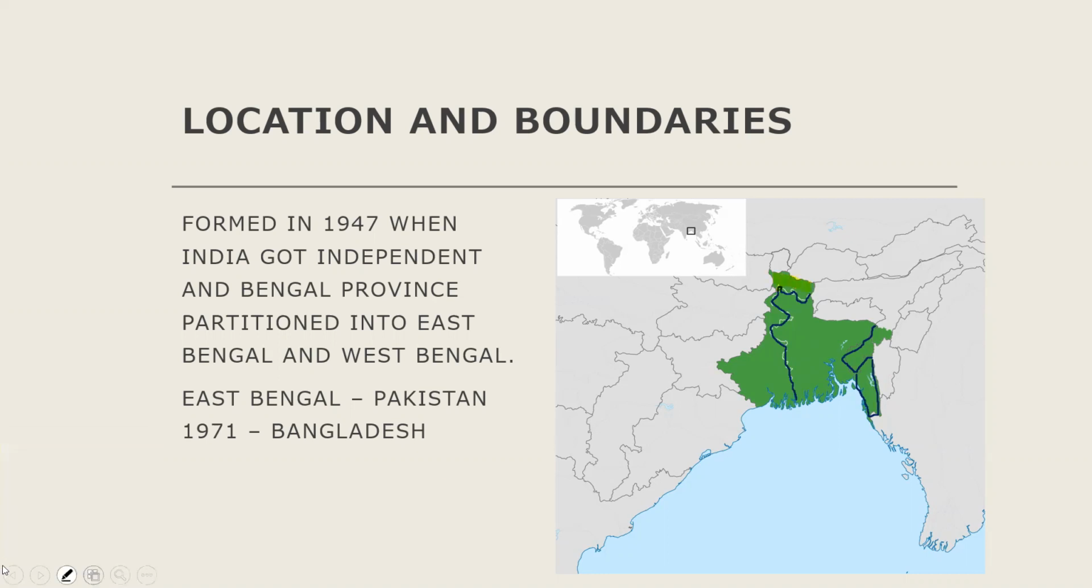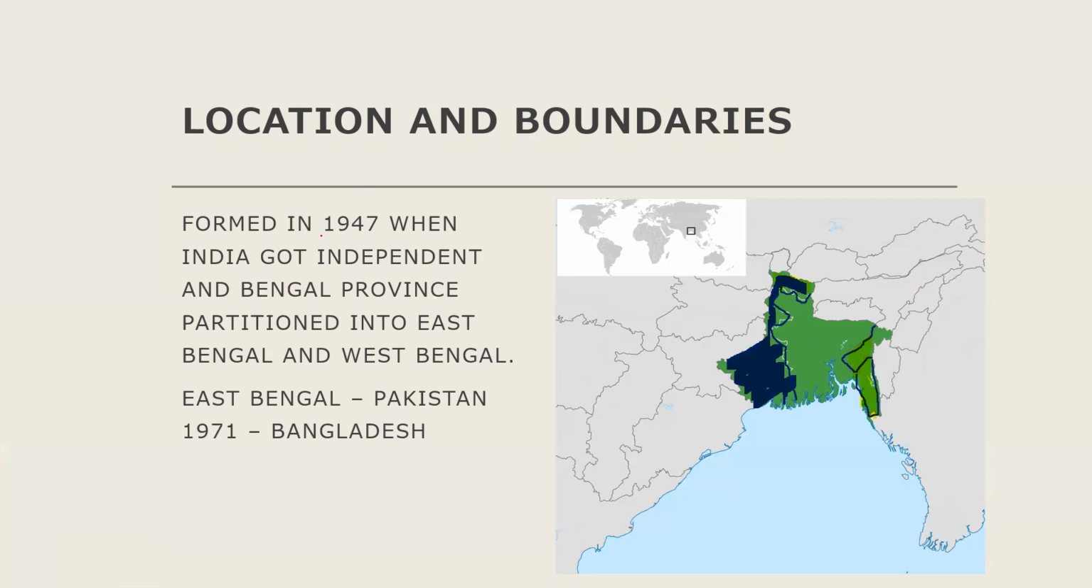Let me change the highlighter. This is the part that is controlled by India. This is your West Bengal. This much is controlled by India. This much also is controlled by India, but it is not the part of West Bengal. Those are two new states, Tripura and Mizoram. And this part is Bangladesh, a new country. So let's start today's class.